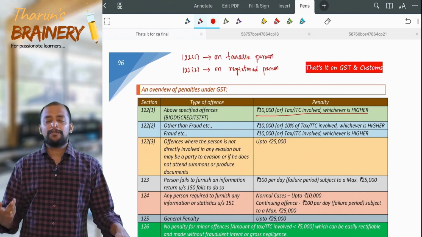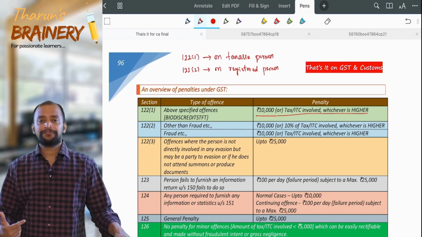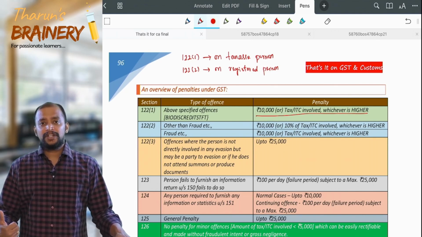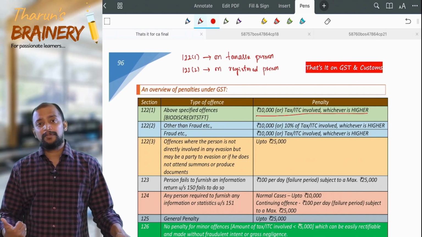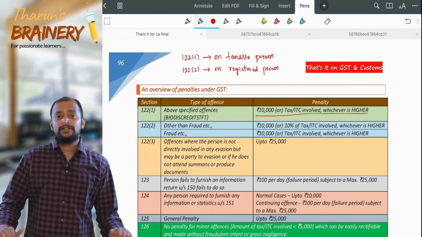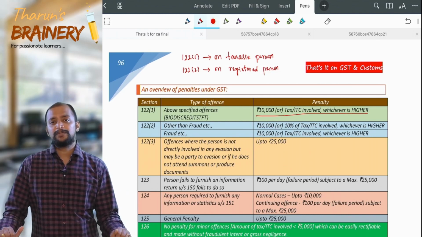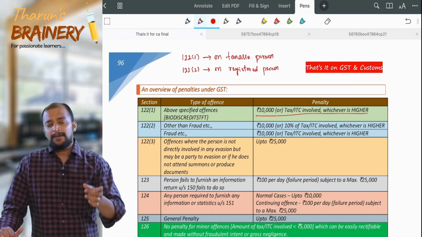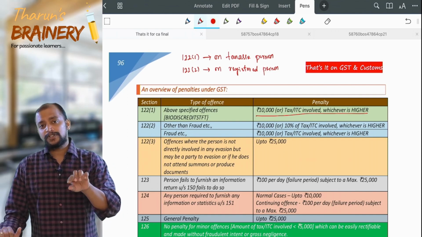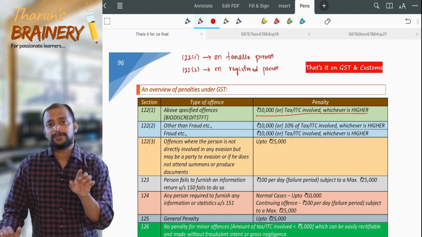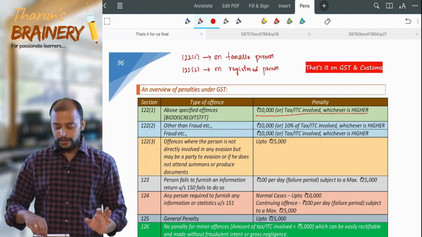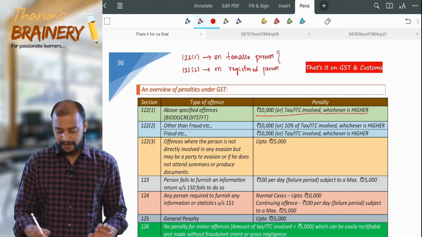Then how will the penalty be levied? Whenever there is a penalty under section 122 subsection 1, that is on a taxable person, that is a registered person or any person who is liable to get registered. Whereas 122 subsection 2 is on a registered person. So if penalty is levied under section 122(1), usually penalty under section 122(2) will not come. So it is mutually exclusive in case of a registered person.